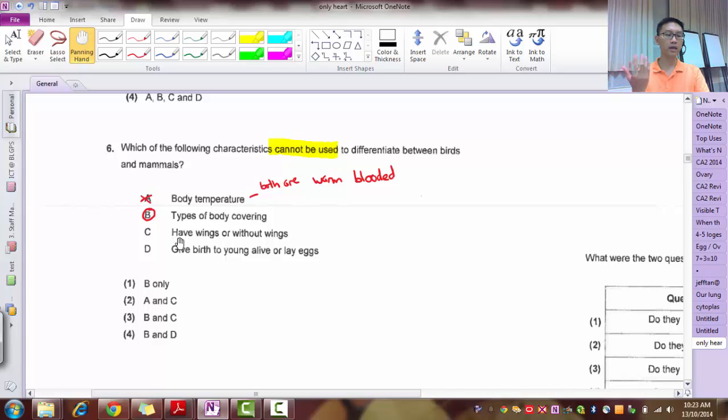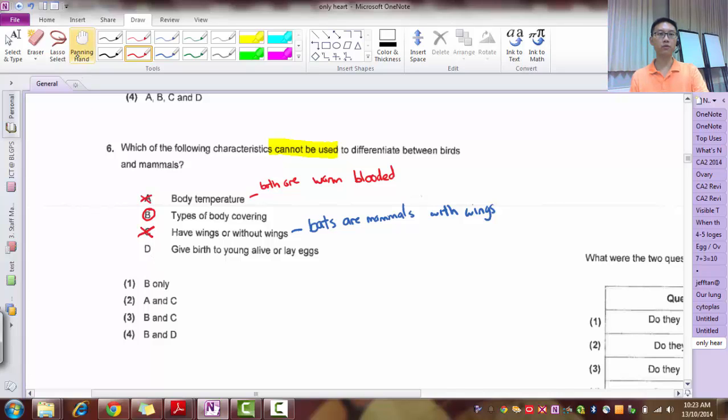Are there mammals with wings? Yes, there is actually. One example would be bats. Bats are mammals, right? And they have wings. So you cannot use wings to differentiate whether something is a mammal or a bird.